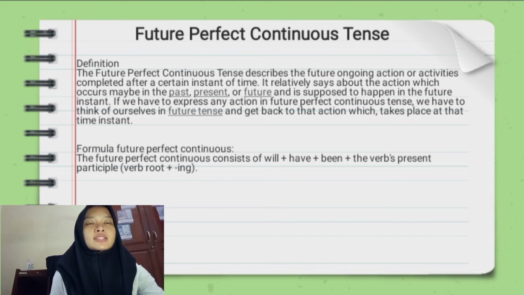Future perfect continuous tense. Definition. The future perfect continuous tense describes a future ongoing action or activities completed after a certain instant of time. It relatively talks about an action which occurs maybe in the past, present, or future and is supposed to happen in the future instant. If we have to express any action in the future perfect continuous tense, we have to think of ourselves in the future and get back to that action which takes place at the time instant. Formula: the future perfect continuous consists of will plus have plus been plus the verb's present participle, or verb root plus ing.